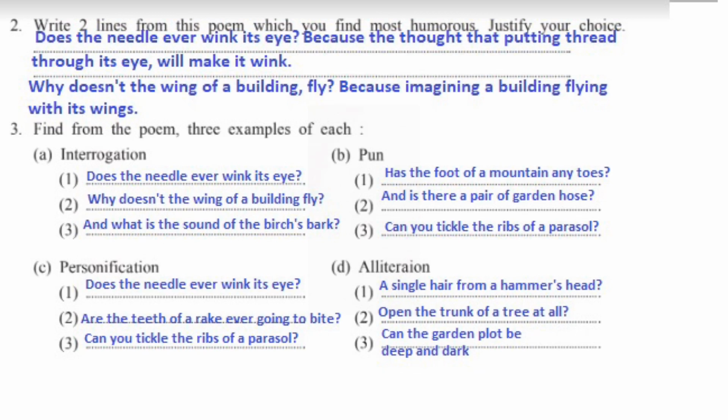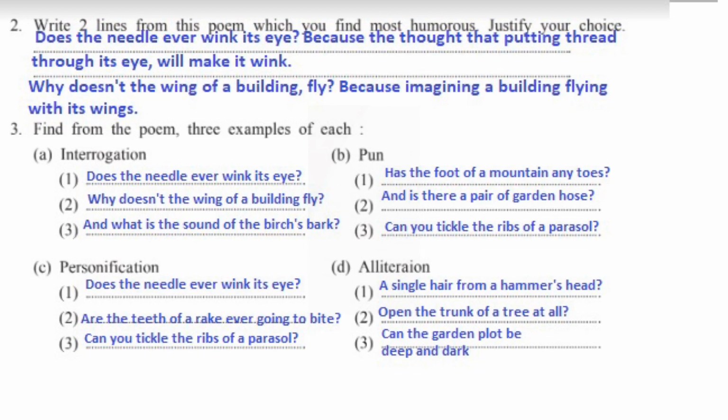Third question, find from the poem 3 examples of each of the following figures of speech. First, interrogation. A. Does the needle ever wink its eye? B. Why doesn't the wing of a building fly? C. And what is the sound of the birch bark? Second, pun. A. Has the foot of a mountain any toes? B. And is there a pair of garden hose? C. Can you tickle the ribs of a parasol?